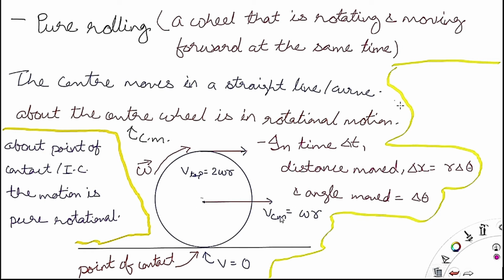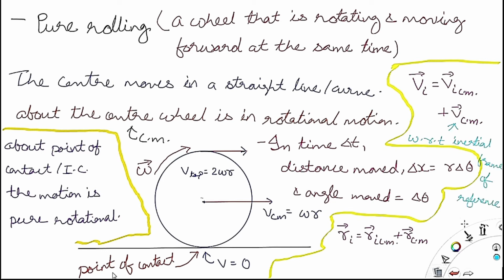So VCM is equal to omega into r. Now for any point on this disc or this ring or this sphere, any point will have a velocity equal to the velocity with respect to the center of mass plus the velocity of the center of mass, which is with respect to the inertial frame of reference.